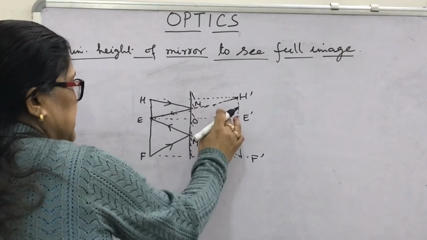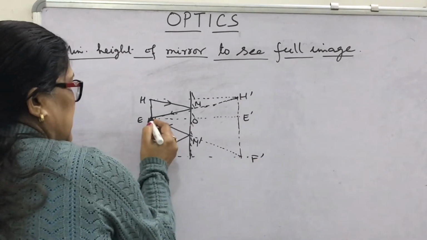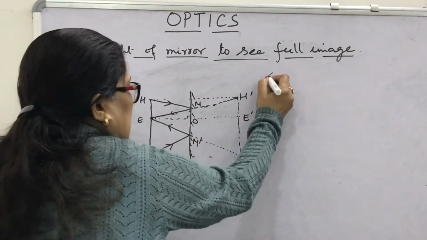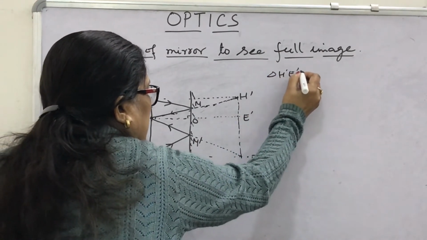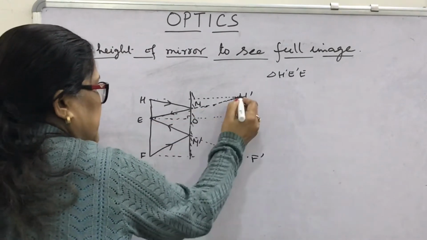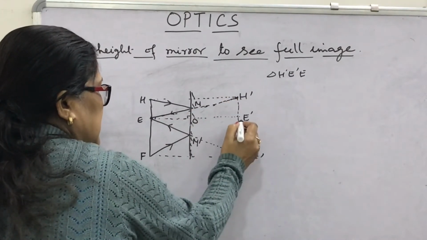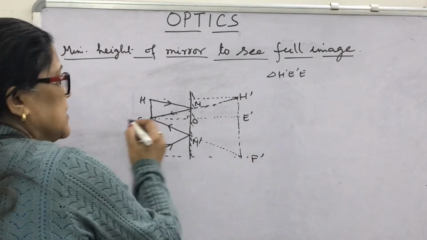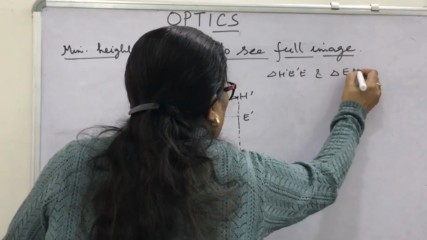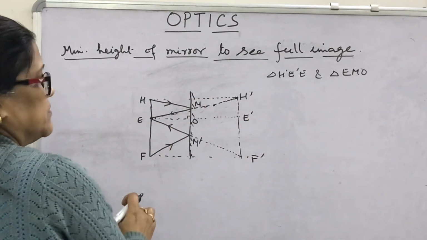Now if you see the triangle H dash E dash E, this is 90 degrees, okay. Triangle H dash E dash E and the smaller triangle MOE, they are similar, same base, same hypotenuse. So MO and H dash E dash are perpendicular to EE dash. So which two triangles are similar? Triangle EMO, this one, and EH dash E dash, this one.